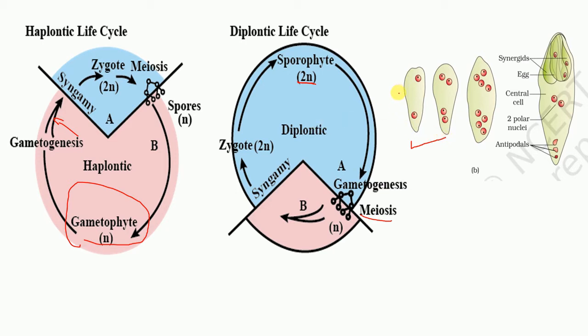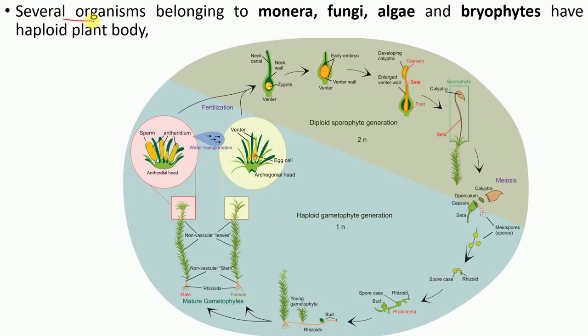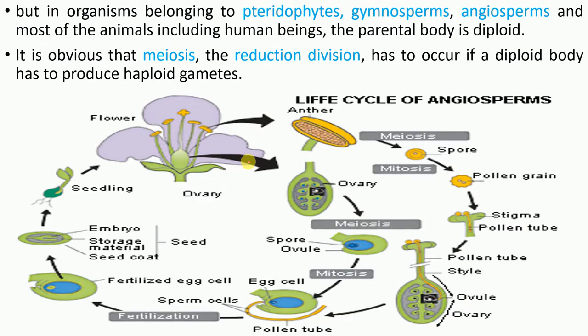What is meant by megaspore mother cell, what is the tetrad and how it will divide, and what is this 7 cell and 8 nucleus process. Several organisms belonging to, for example, Monera, fungi, algae, and bryophyte have a haploid plant body. So you can see this chart also. If it is haploid, then there will be mitosis.